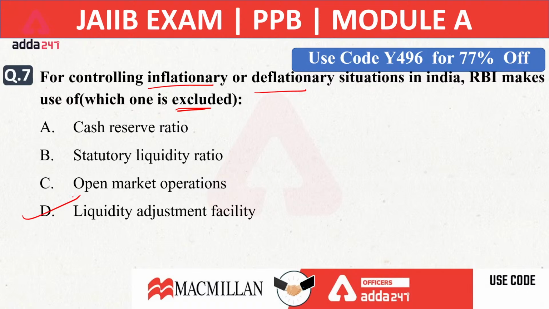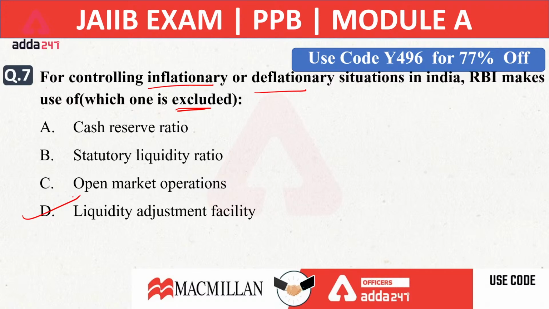Liquidity adjustment facility. What is it doing? It is injecting money into the market and absorbing money from the market. To control inflationary and deflationary situations, we use cash reserve ratio, statutory liquidity ratio, open market operation, and after that marginal standing facility.